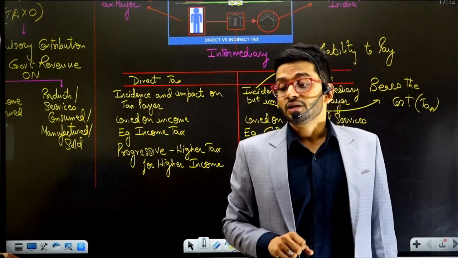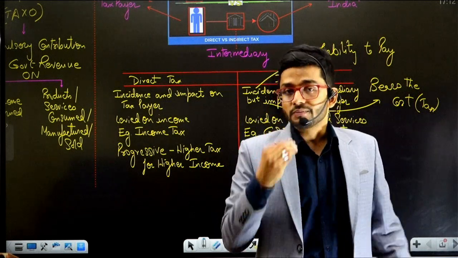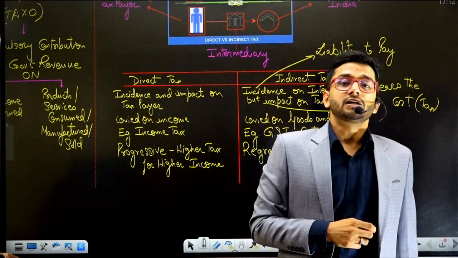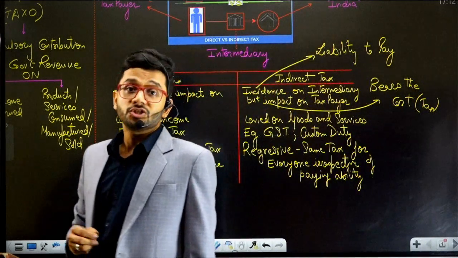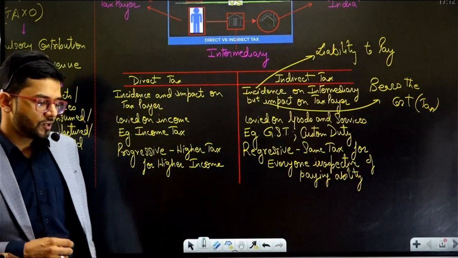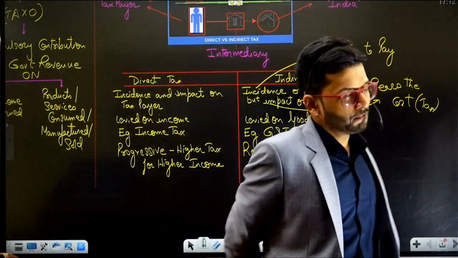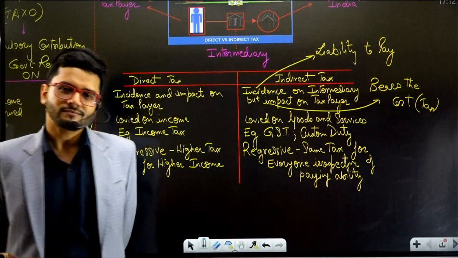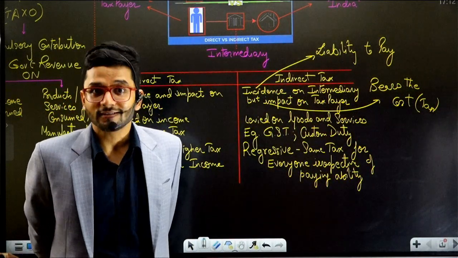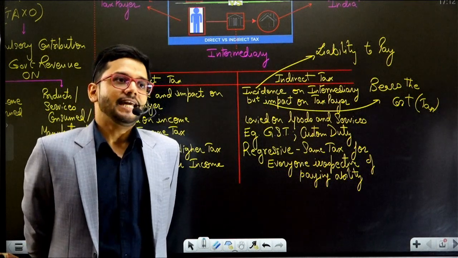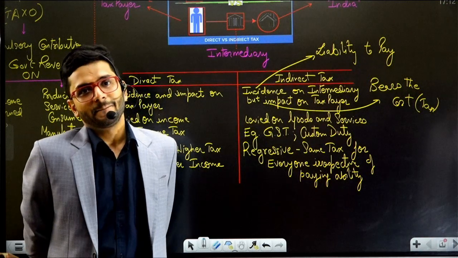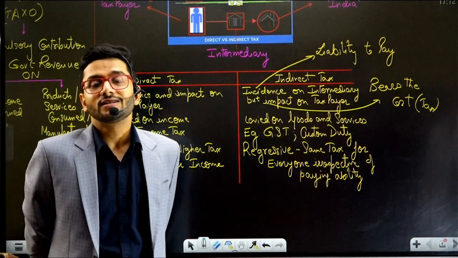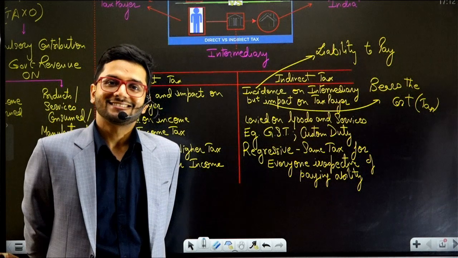Before telling you the lacunas or the problems with the earlier system, let me tell you the historical advent of GST. If you think that GST was envisaged or implemented around 2015, 16, 17, you are absolutely wrong. GST was first thought of as early as the 1980s by our erstwhile Prime Minister, Mr. Rajiv Gandhi.